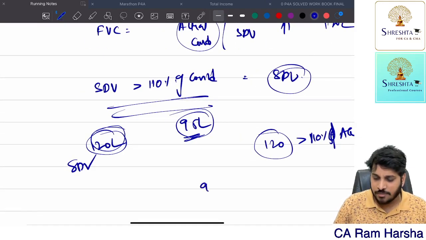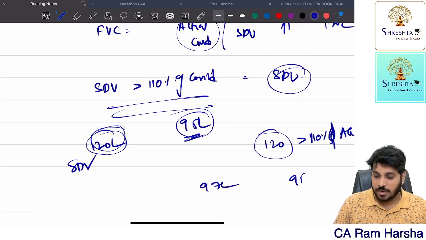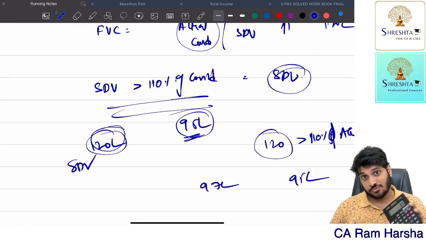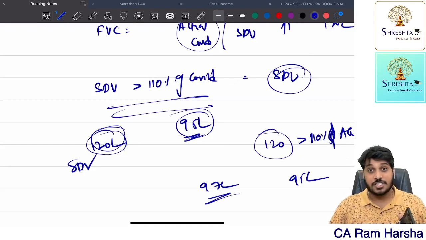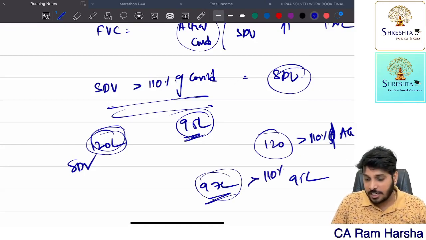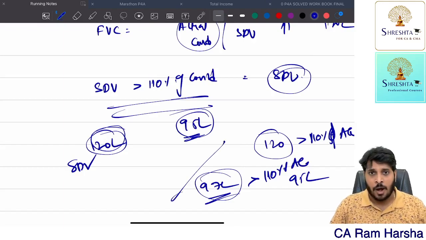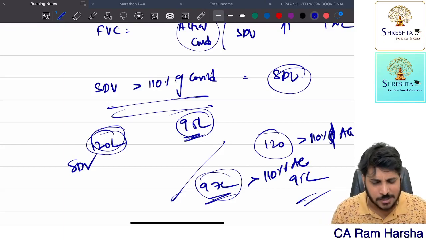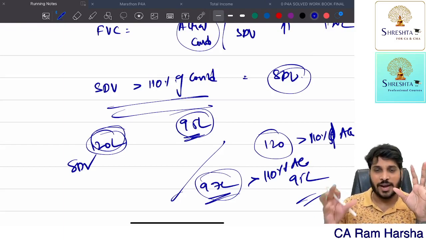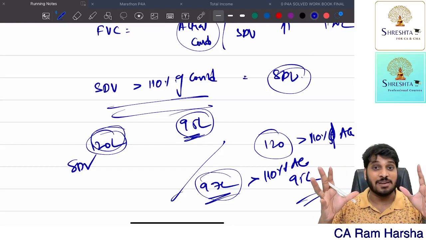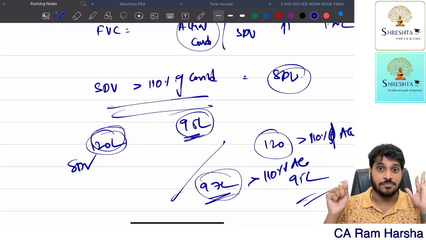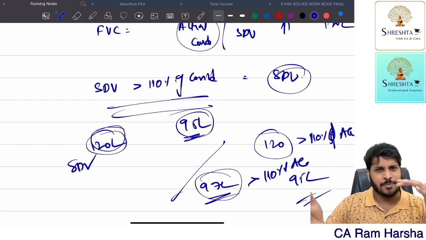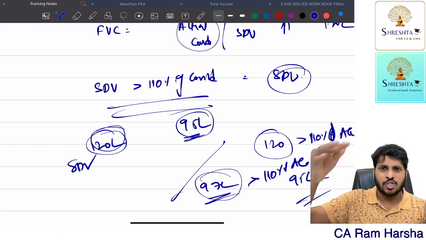Suppose stamp duty value is 97 lakh, whereas actual consideration is 95. Now, 110% of 95 is 104. So, if stamp duty value is greater than 110% of actual consideration, then stamp duty value. Otherwise, actual only. Indirectly, what the law says is, if the difference between stamp duty value and actual consideration is more than 10%, then take stamp duty value. If the difference is not exceeding 10%, market rate and stamp duty value can vary, and in that case, actual only we will consider.